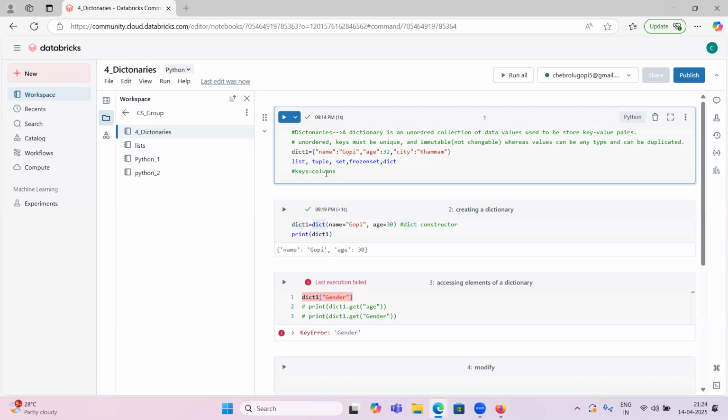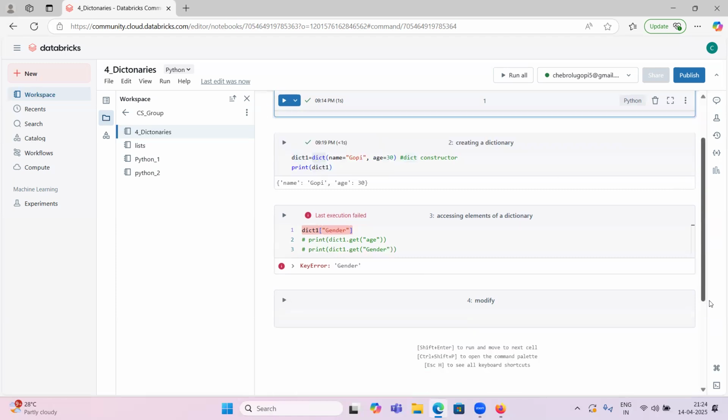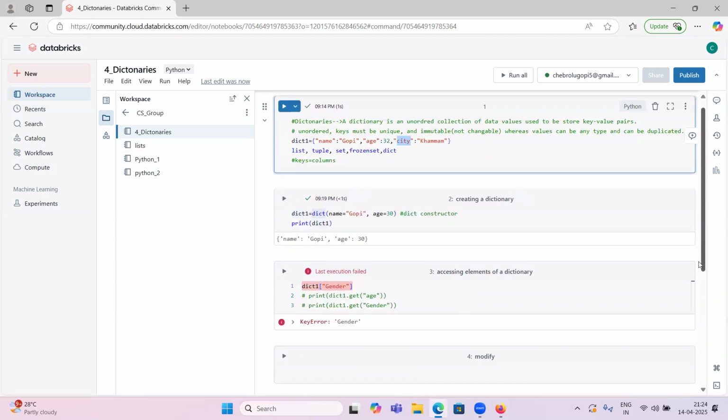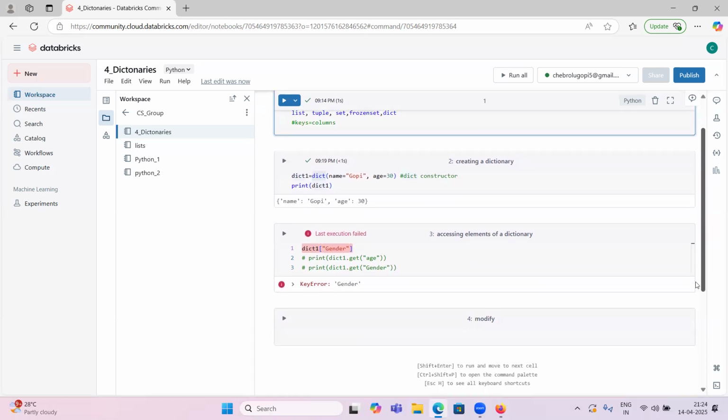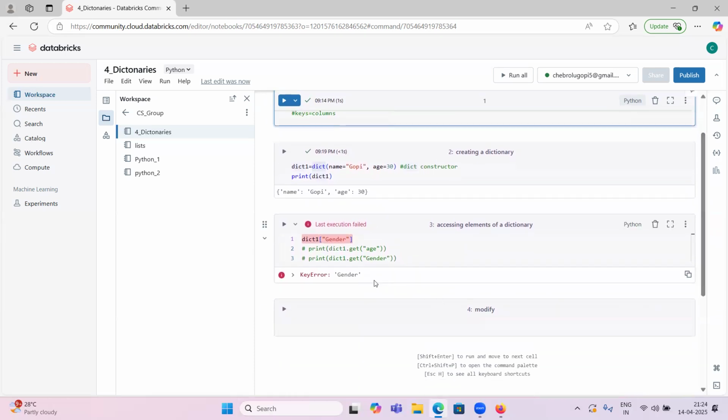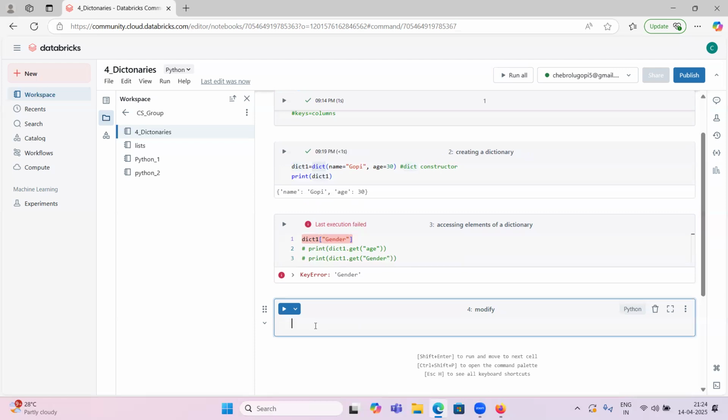So daily I am using the word column. That's why, don't confuse: name, age, city are keys, nothing but columns in our data table or in our data frame. I will show you. Don't confuse what is a data frame and what is a table. We will discuss everything.